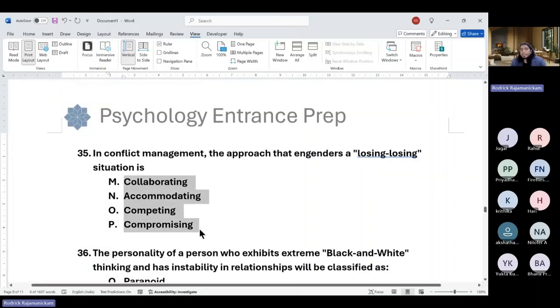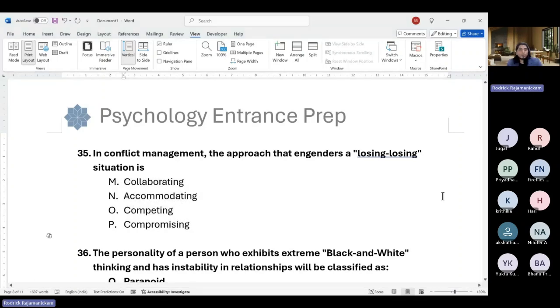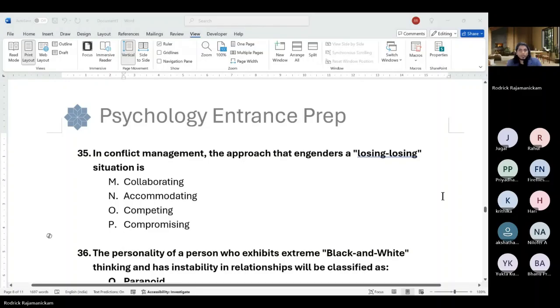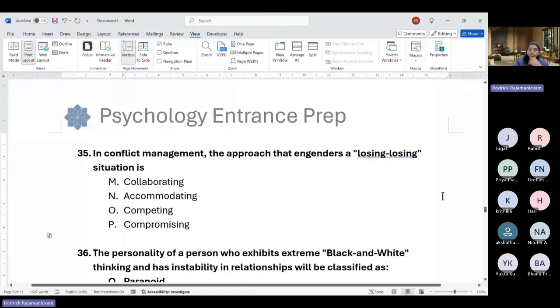So in conflict management, the approach that engenders a lose-lose situation is called dash. It's definitely not collaborating. Okay, it's compromising, because both of you have to compromise so that both of you lose something.